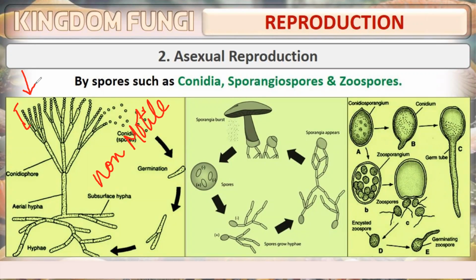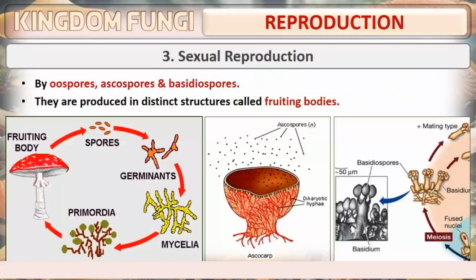Sporangiospores are present in sporangia. When the sporangium matures, it bursts, releasing these spores, and these spores develop into an organism. The third one is zoospores, which are motile spores. They have flagella for locomotion. So these are the three different types of spores during asexual reproduction.